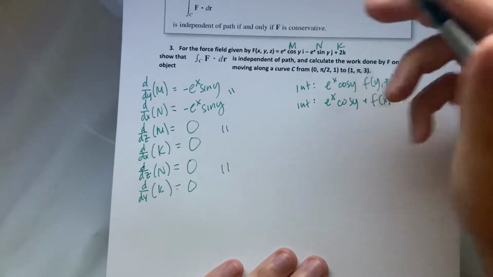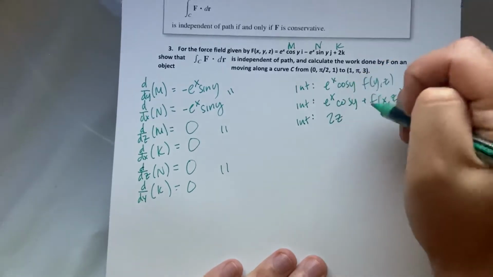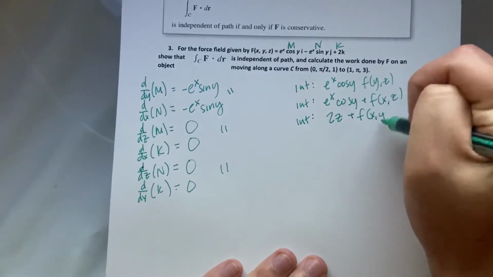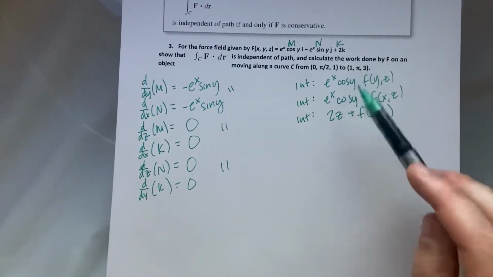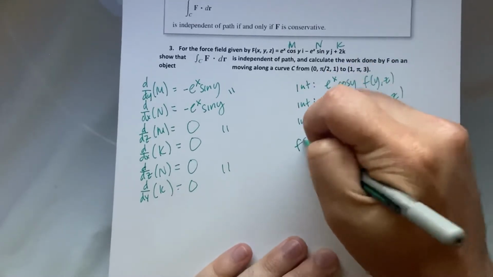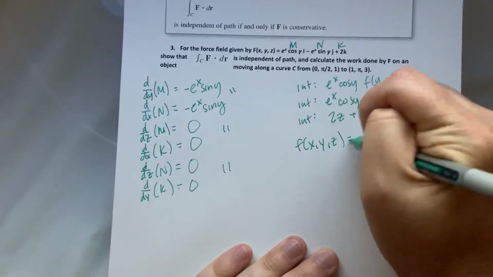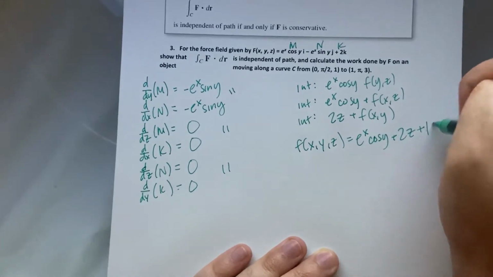The integral of 2 with respect to z is 2z plus some function in terms of x and y. So what do we actually need here? We need an e to the x cosine y, and we need a 2z. So our potential function should be e to the x cosine y plus 2z plus a constant, because it is an integral after all.